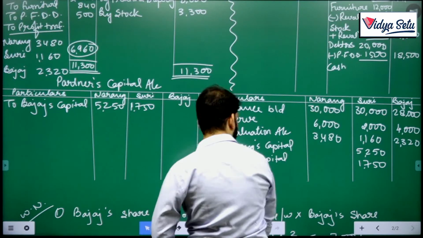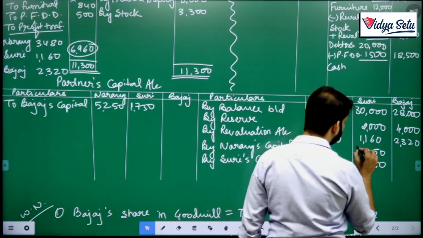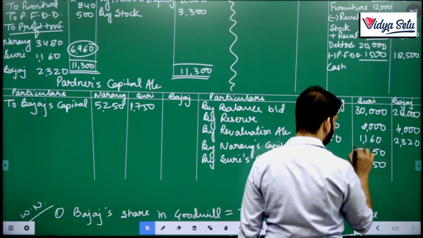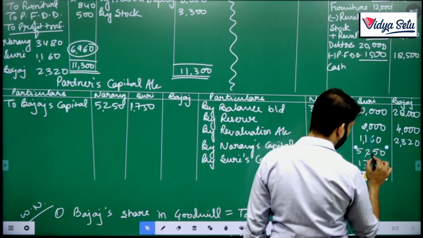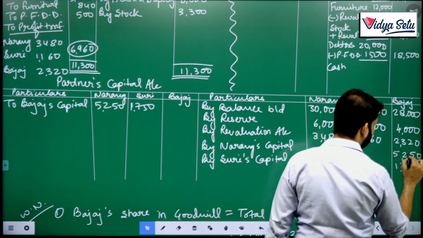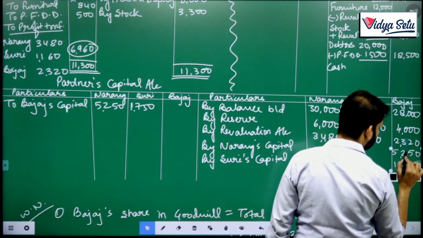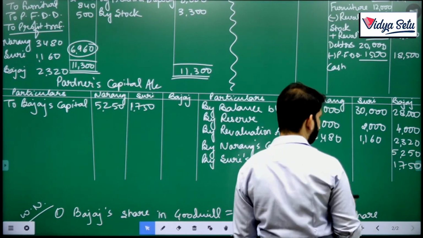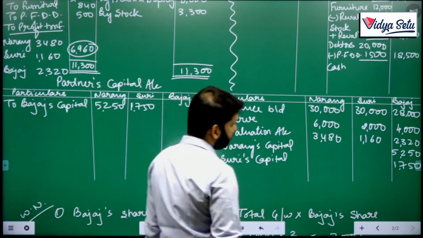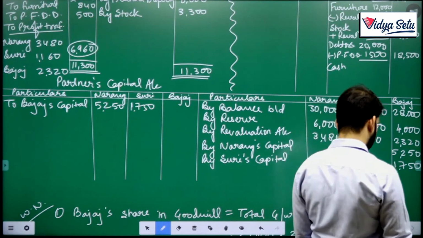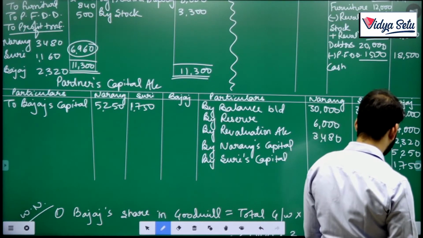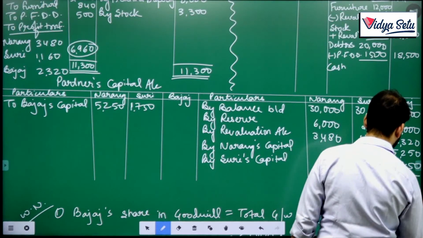It should be in Bajaj. Bajaj is the going partner, na? Correct. So this comes to 34 plus 7, 41,320.